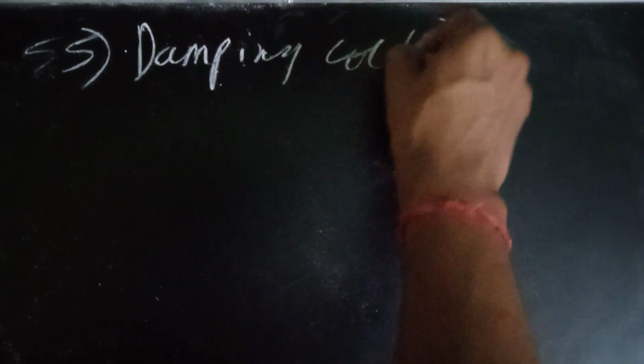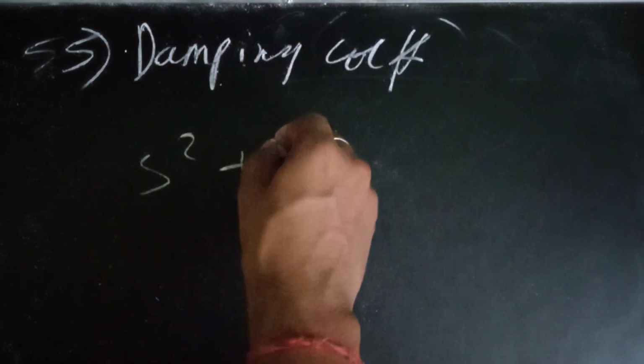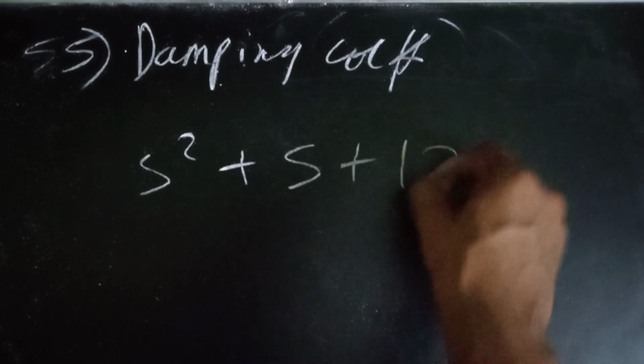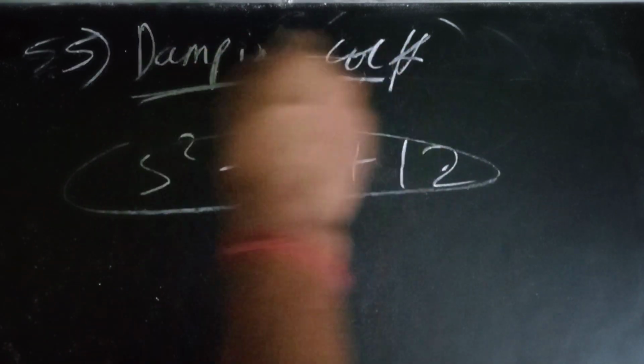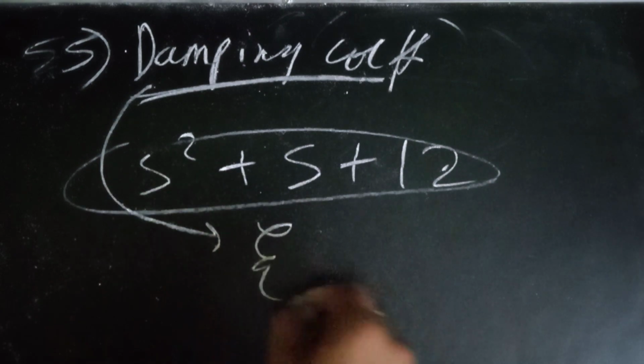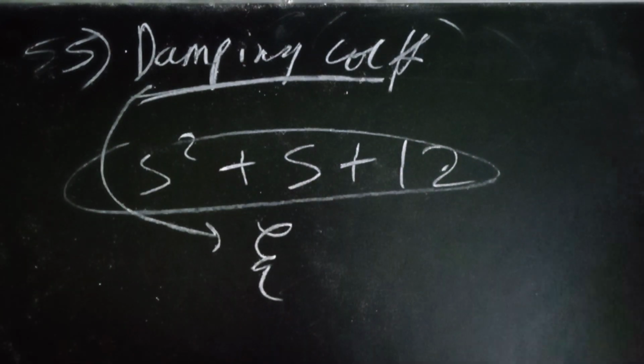Okay, next 55. In the 55th question, it came about the damping coefficient. A simple, direct sum, s square plus s plus 12 or something was given like this, and you need to find the damping coefficient, that is zeta, that I told you in the previous question. It was a direct question.